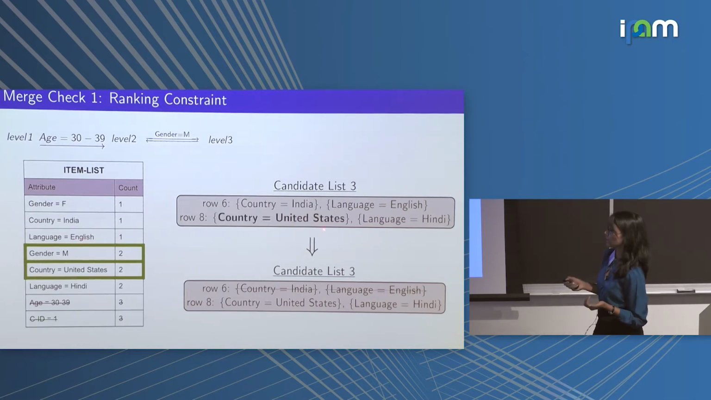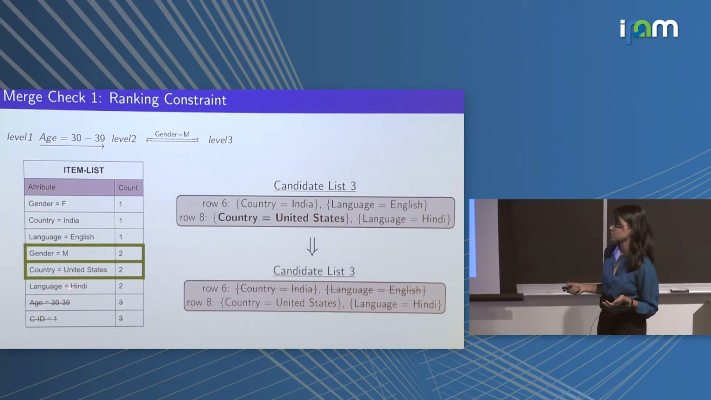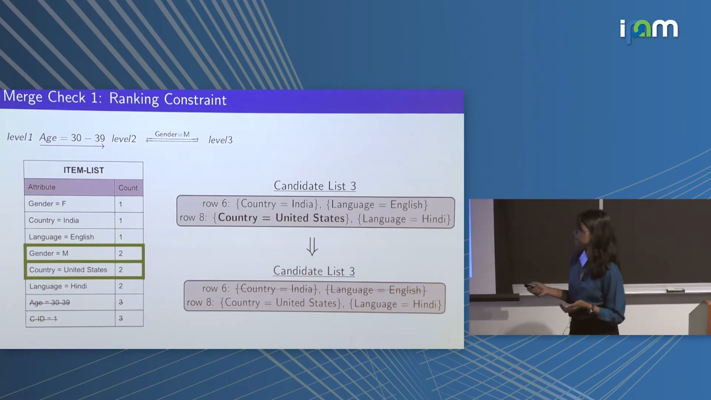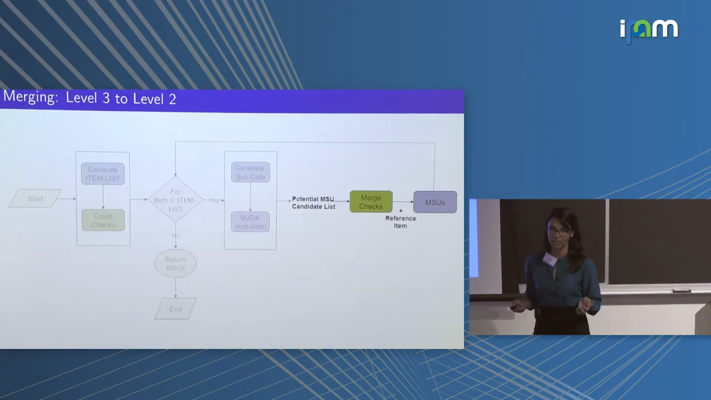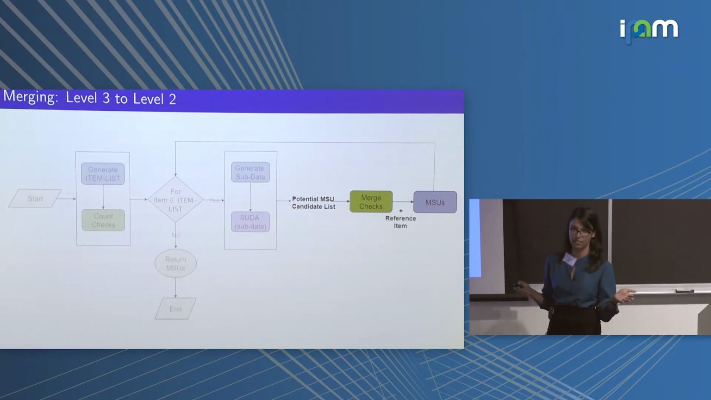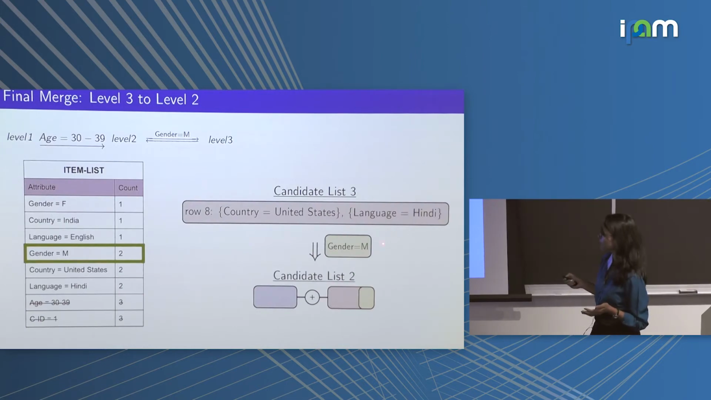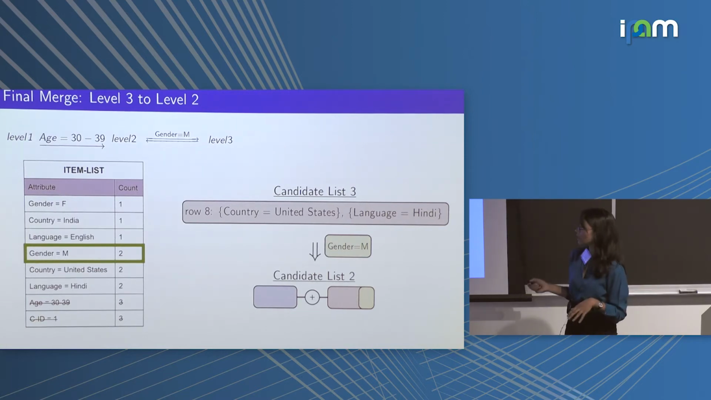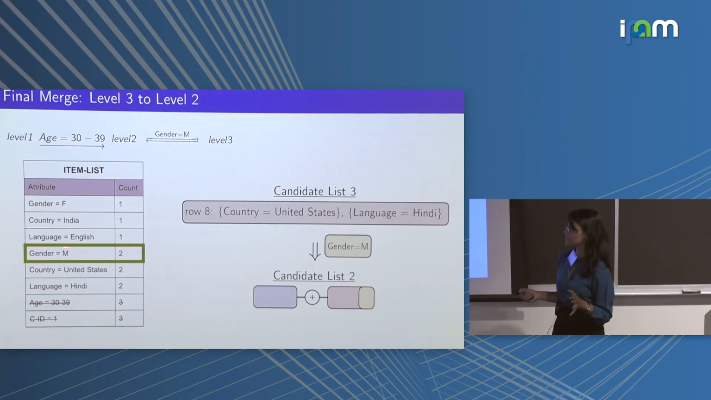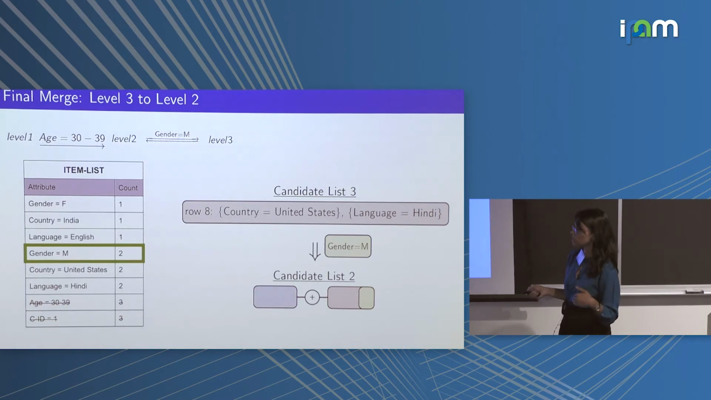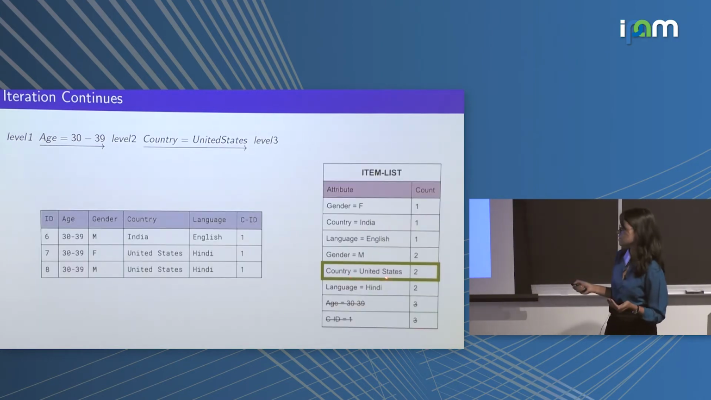For country is equal to United States, since it is ranked below our reference item, we keep it intact in the candidate list 3, and the same happens for language is equal to Hindi, which is also ranked below our reference item. Now once we have checked all the attributes that were there in our candidate list 3, we add our reference item, which was gender is equal to male, to our candidate list, and we append it to candidate list 2 that we previously had. When we have done that, we are done investigating gender is equal to male, and we move on to the next item, which is country is equal to United States.